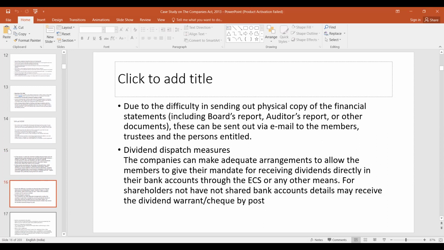the AGM. And due to the difficulty in sending out physical copies of the financial statements, including the board's report, auditor's report, or other documents, they can be sent via email. Then dividend dispatch measures. The companies can make adequate arrangements to allow the members to give their mandate for receiving dividends directly in their bank account through ECS or any other means.